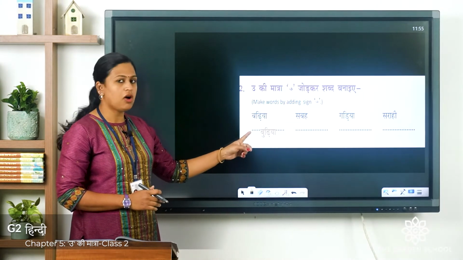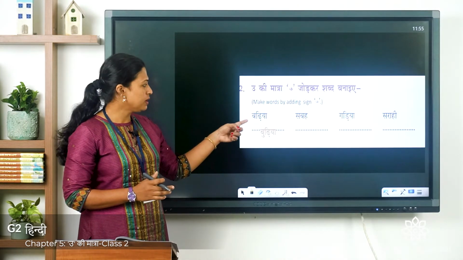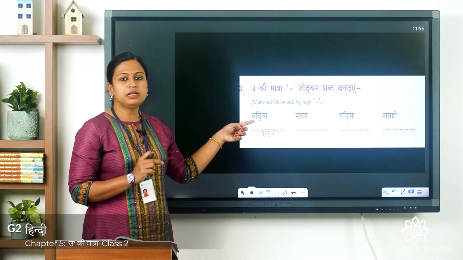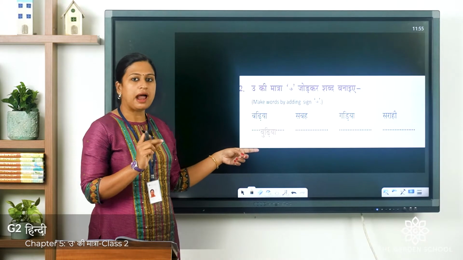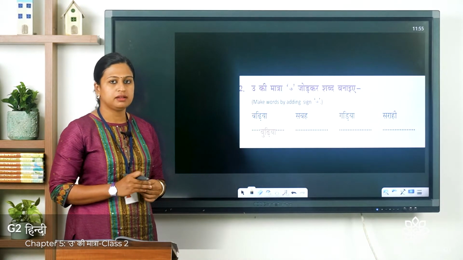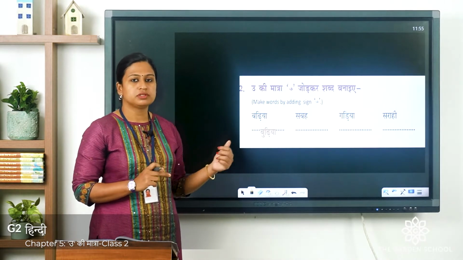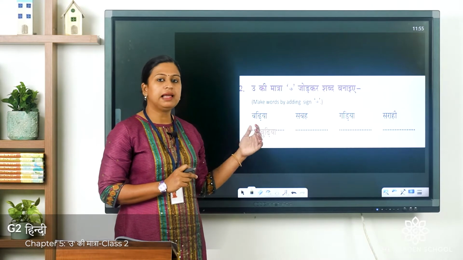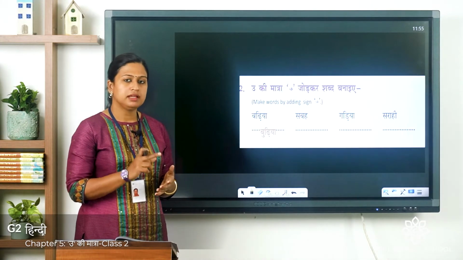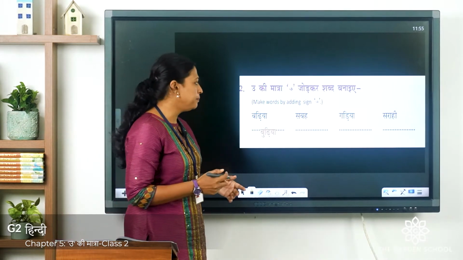The first one is already done for you. The word is budiya. Here you can see the U symbol is missing. So you have to add the U symbol at the bottom of the correct vyanjan letter. The word is budiya, so ba plus U. You have to write the U symbol at the bottom of ba. It sounds bu. Budiya. Budiya means old lady.